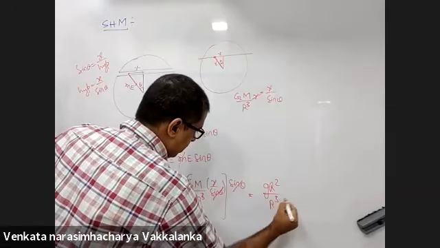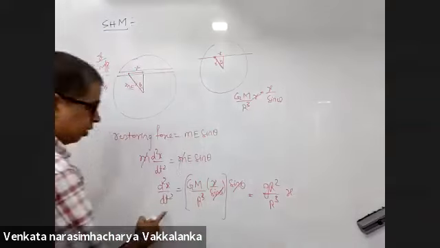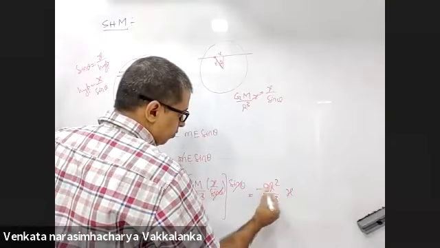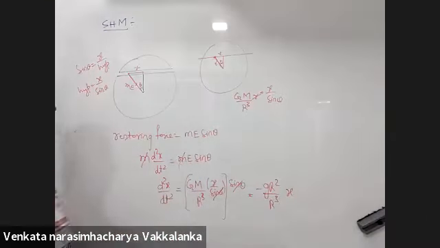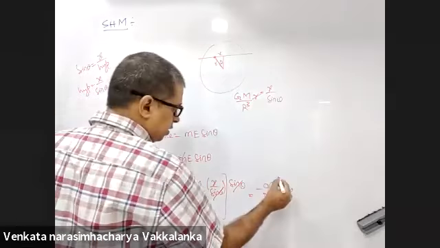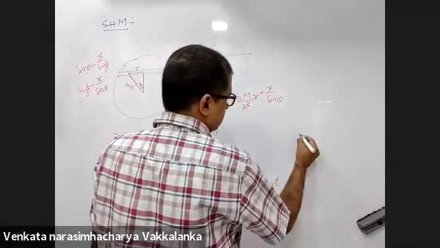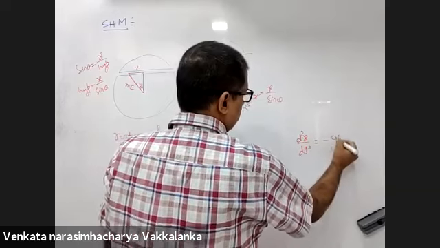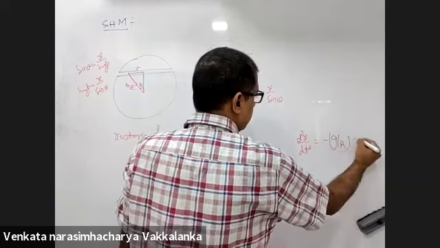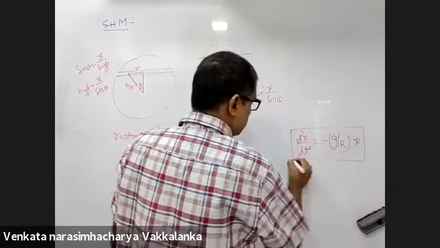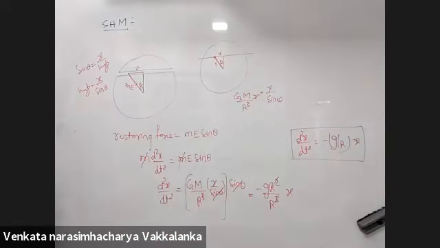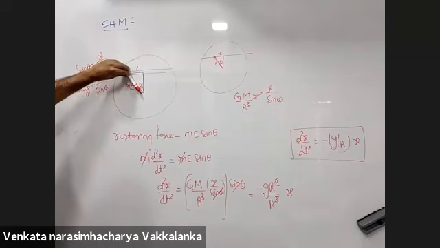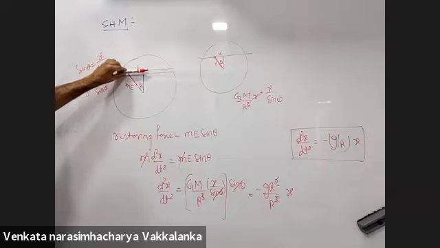GR square by R cube into x, with a negative sign because acceleration and x are not in the same direction. d2x by dt square is minus g by R into x. Is it the answer that you are expecting? What you have done is resolve this force in this direction, m E sin theta.